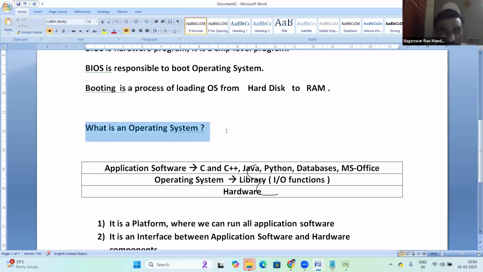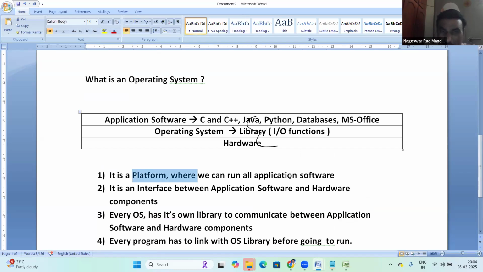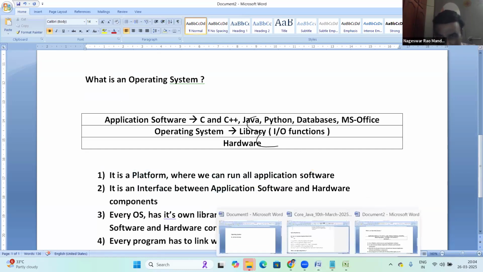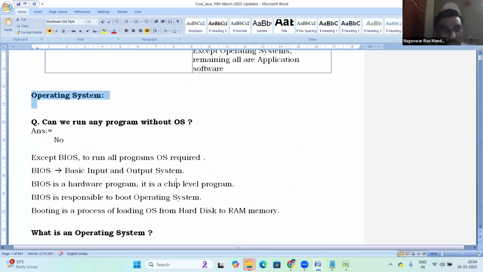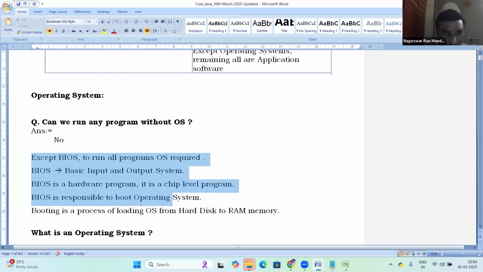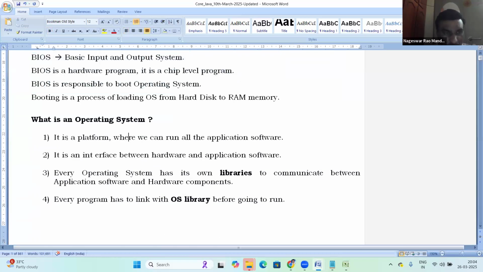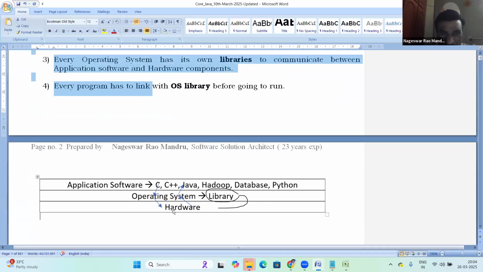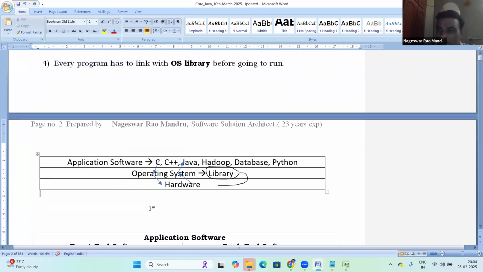So what is an operating system? It's a platform. Next is the interface. Explain the document, or see this document of OS, see about BIOS, that explanation. About OS explanation, see that's hardware, operating system, software. So whatever topics we are discussing, all are prepared in the document.